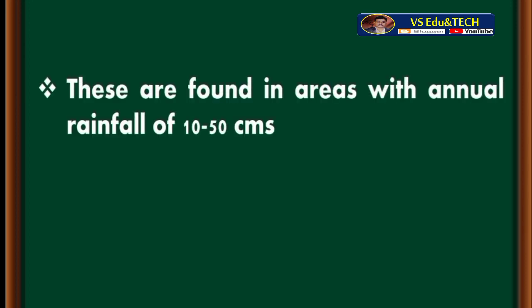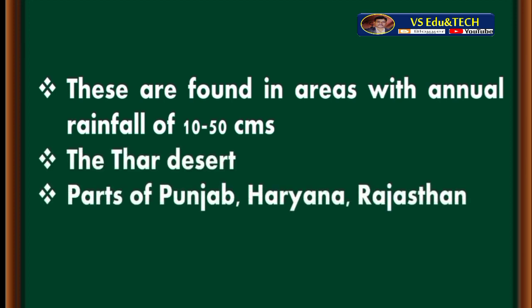Answer is, these are found in areas with annual rainfall of 10 to 50 centimeters. The Thar Desert, parts of Punjab, Haryana, Rajasthan, and last one is Deccan Plateau. These are the areas where desert vegetation is found.